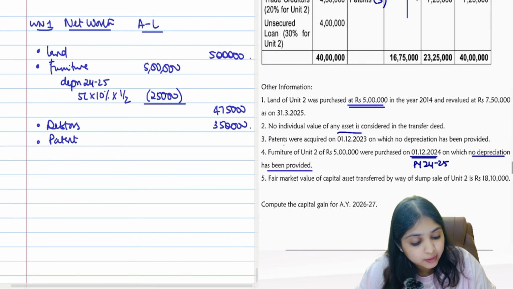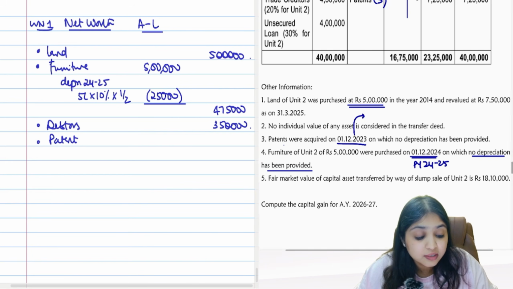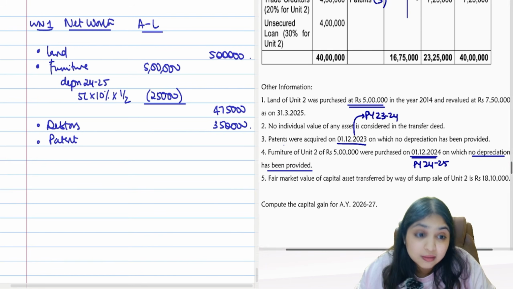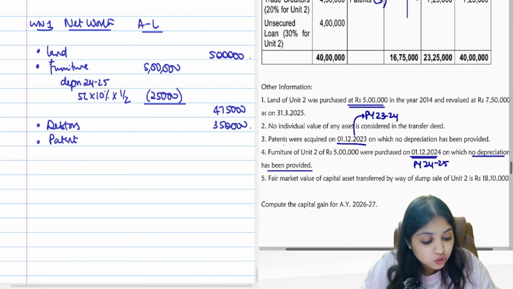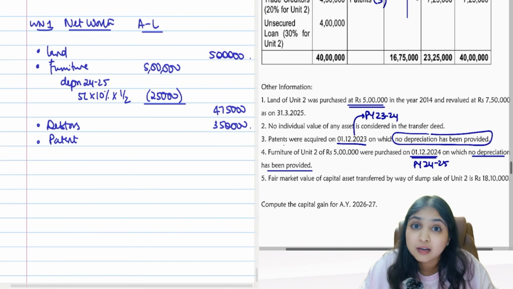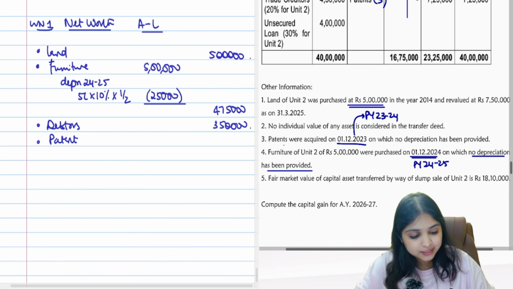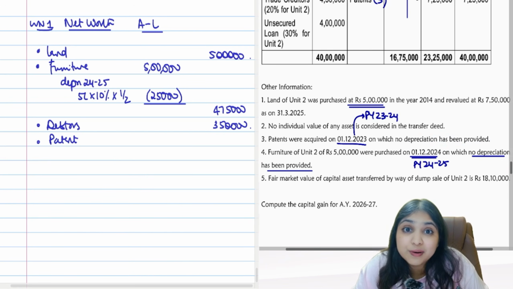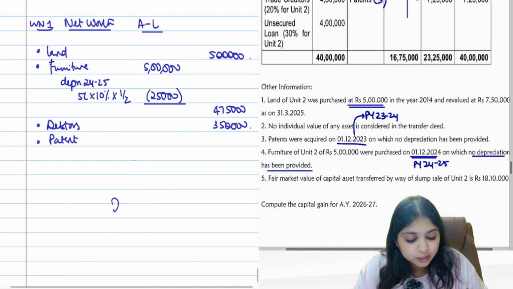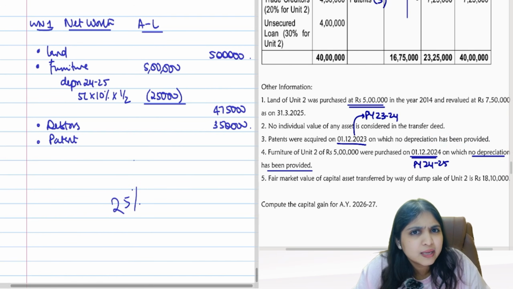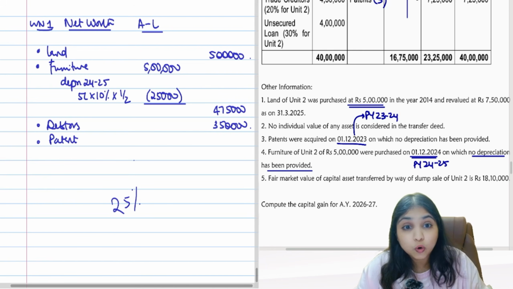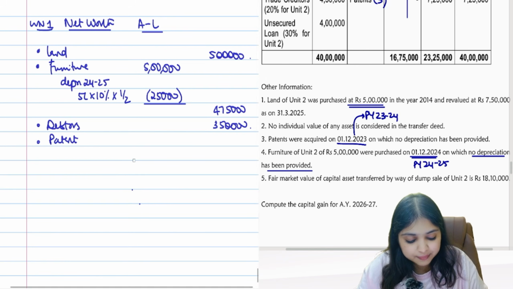Patent was acquired on 1st December 23. Which year was it acquired, guys? 1st December 23 means it was acquired in 23-24, on which no depreciation was provided. Okay, I will now provide depreciation. Patent, intangible asset. What's the depreciation rate? 25%. Now don't say, ma'am, intangible asset and all, no depreciation. Is it like that? Only goodwill gets no depreciation. Other intangible assets you still get 25% depreciation.